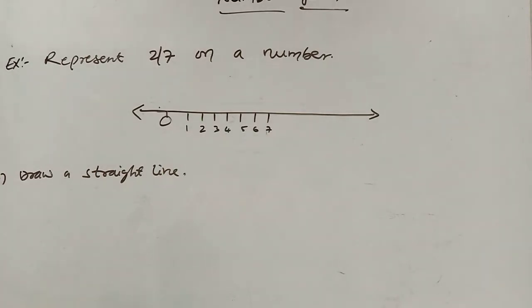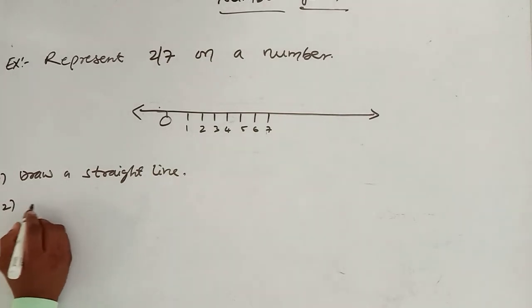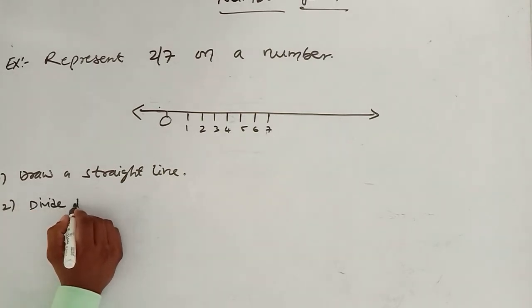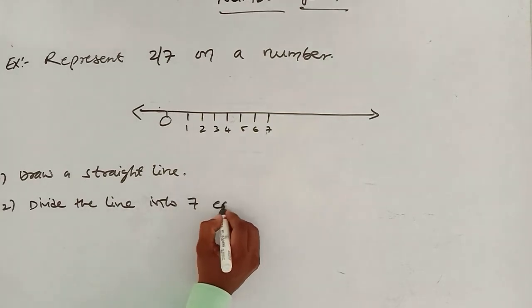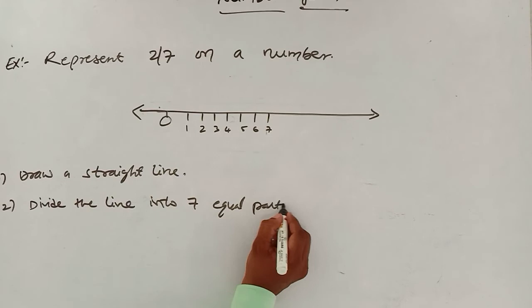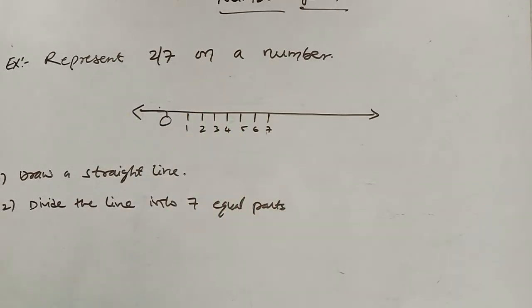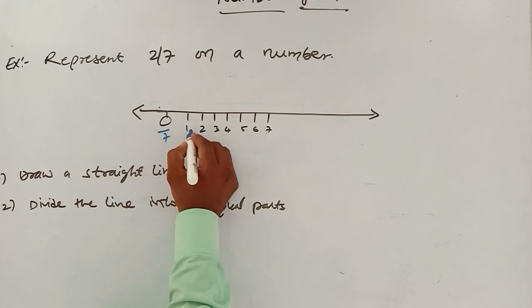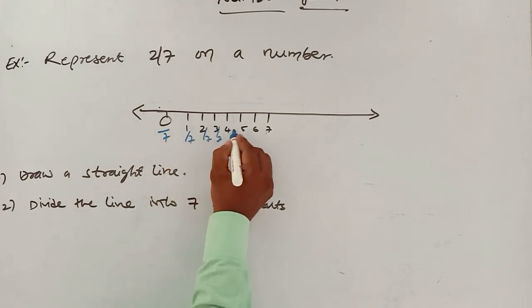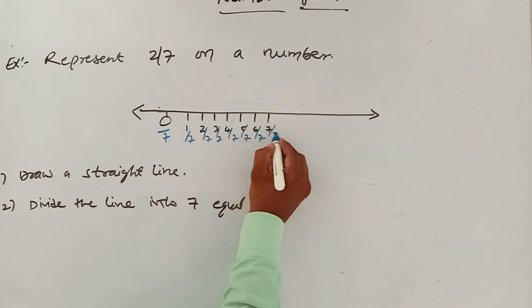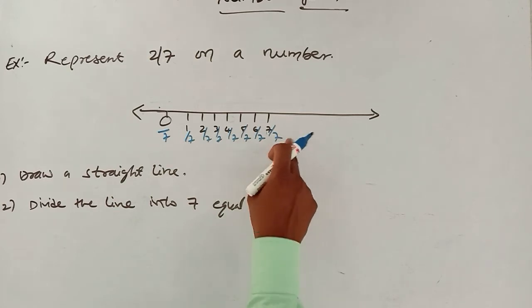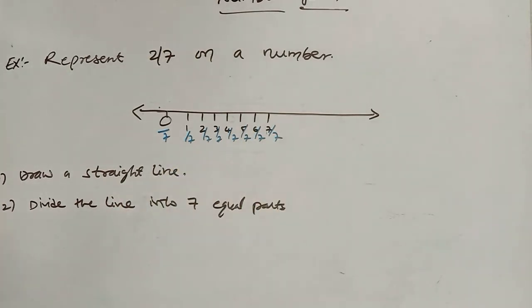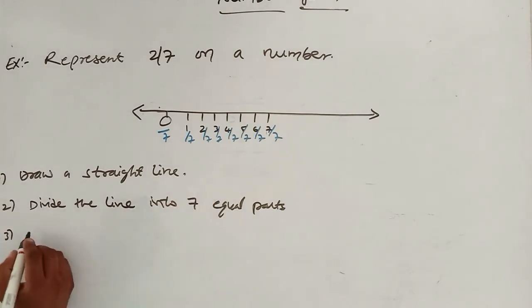Now second step is divide the line into 7 equal parts, as the denominator is 7. Now I am placing 0/7, 1/7, 2/7, 3/7, 4/7, 5/7, 6/7 and 7/7. So here these 7 parts are called subdivisions.